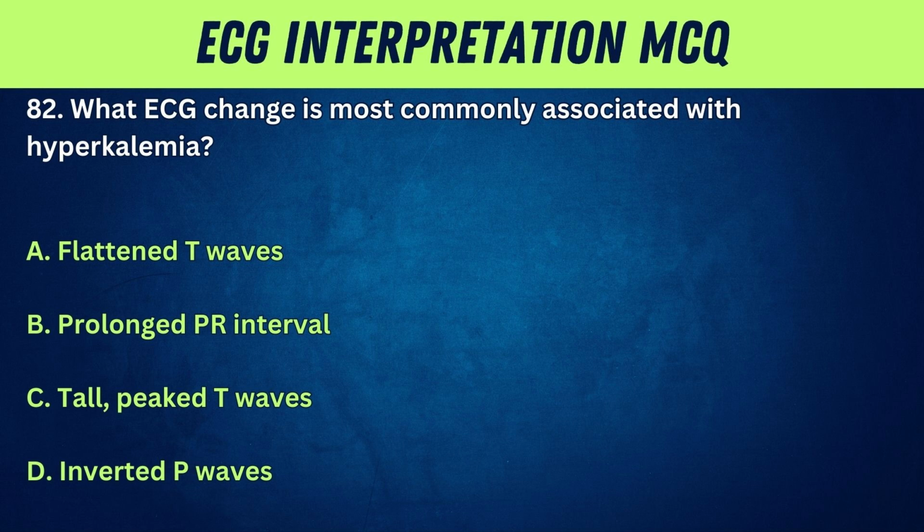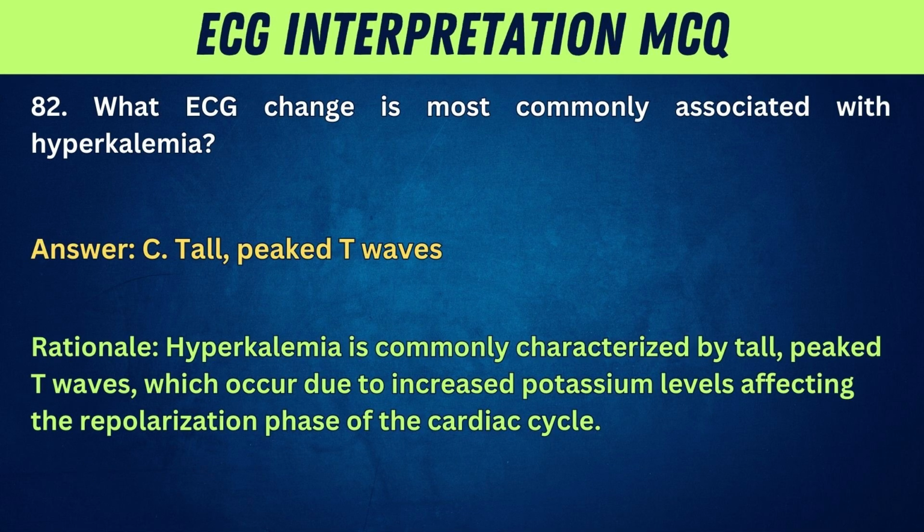82. What ECG change is most commonly associated with hyperkalemia? A. Flattened T waves. B. Prolonged PR interval. C. Tall, peaked T waves. D. Inverted P waves. Answer. C. Tall, peaked T waves. Rationale. Hyperkalemia is commonly characterized by tall, peaked T waves, which occur due to increased potassium levels affecting the repolarization phase of the cardiac cycle.